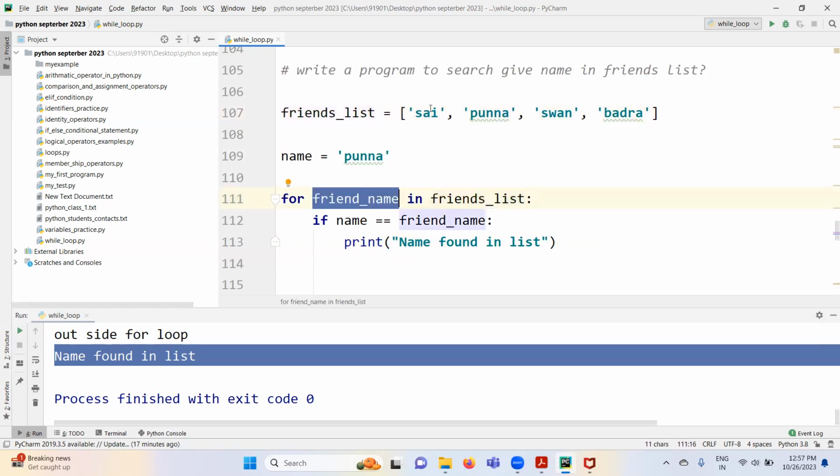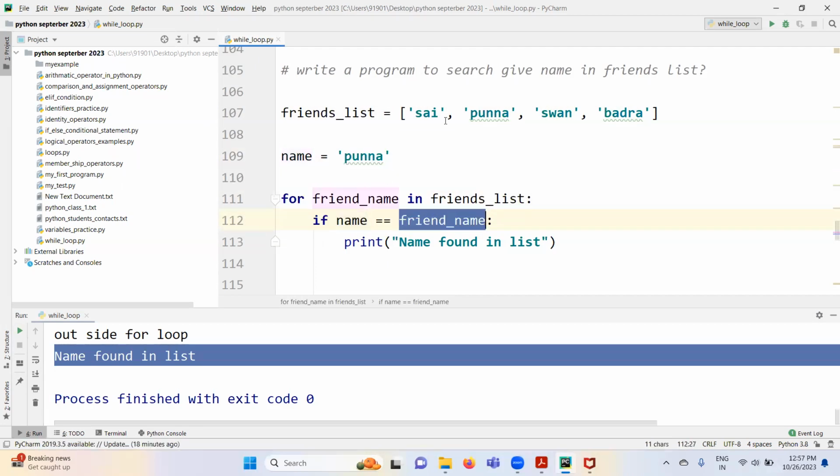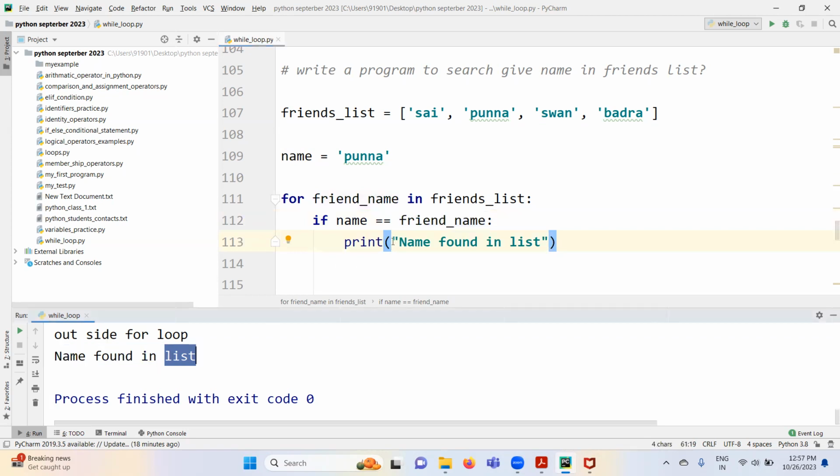In first iteration, friend name Sai will come. Sai is equal to Punna. Punna is equal to friend name is Sai, right? False. Next iteration, what is the friend name? Punna. So this name is Punna and the friend name is also Punna, right? So it is true. Name found is in the list is printing. So our job is completed, right? In second iteration itself, our job is completed. We figured out name is found in the list.